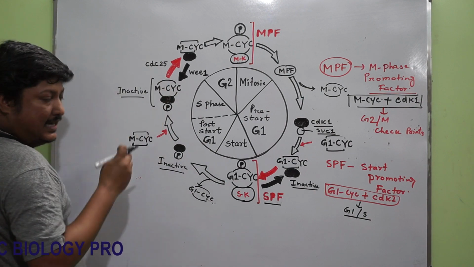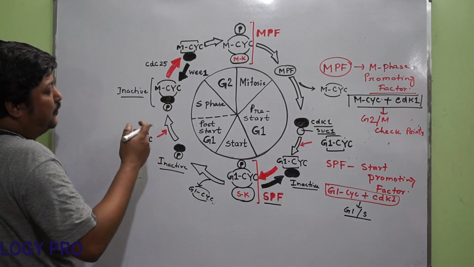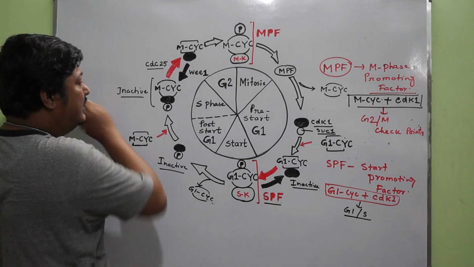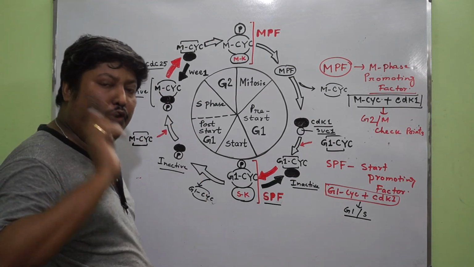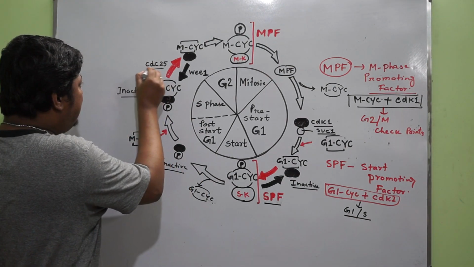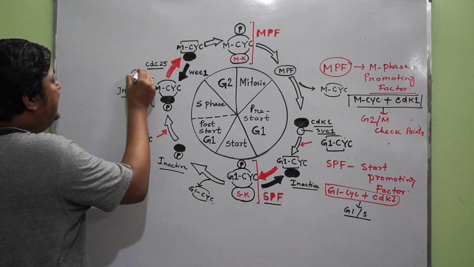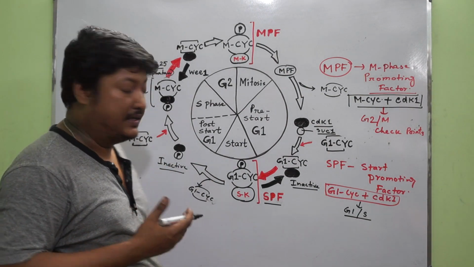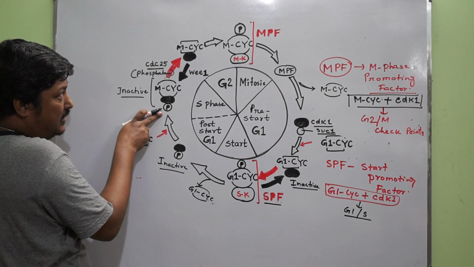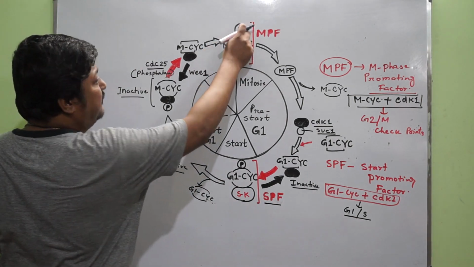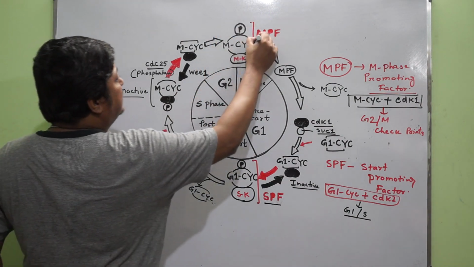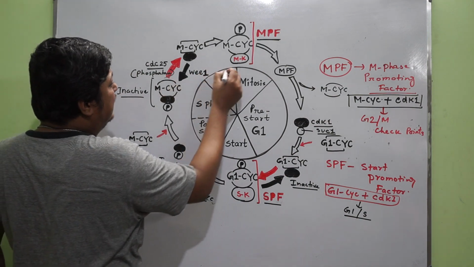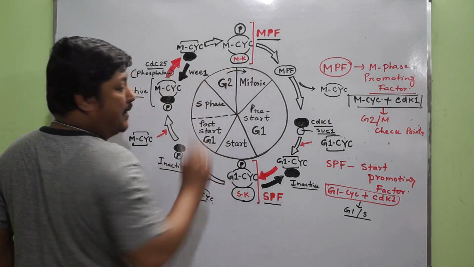Another enzyme which is responsible for dephosphorylation of the Y15 region is CDC25. In our last video I told that, follow the last video. So CDC25 is known as a phosphatase, which is responsible for the dephosphorylation event. So the dephosphorylation event occurs. After that the phosphorylation event occurs and it forms the active complex which is known as the mitosis promoting factor, and that promotes the cell from G2 to M.